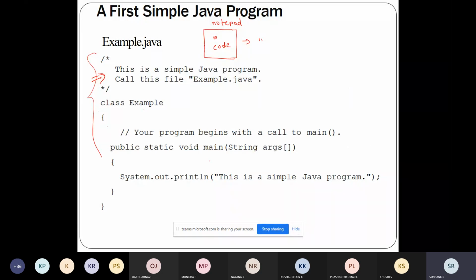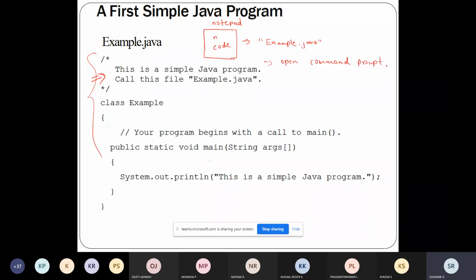See, write the code in the notepad. After that, save it with the file name, using File, Save As, for example Example.java. So now the file is saved as Example.java. After that, open the command prompt.